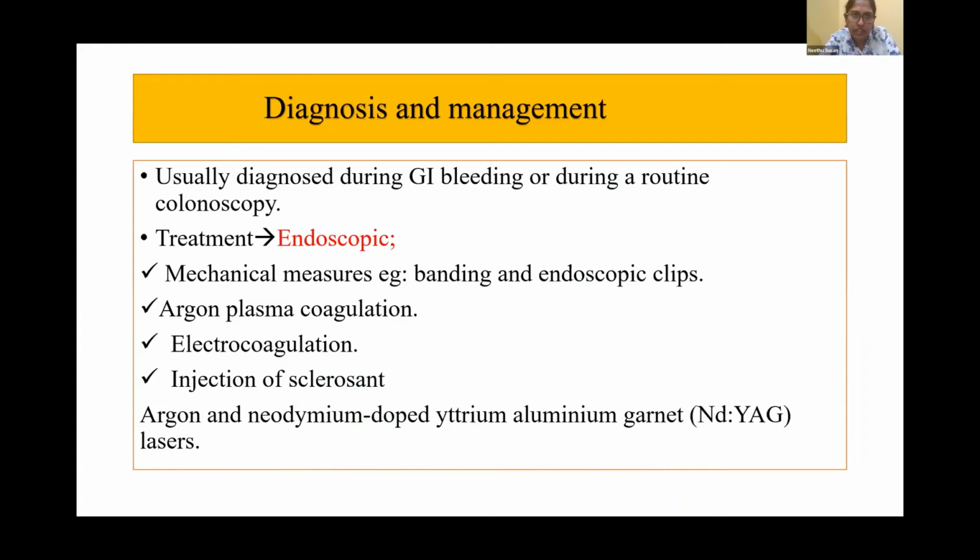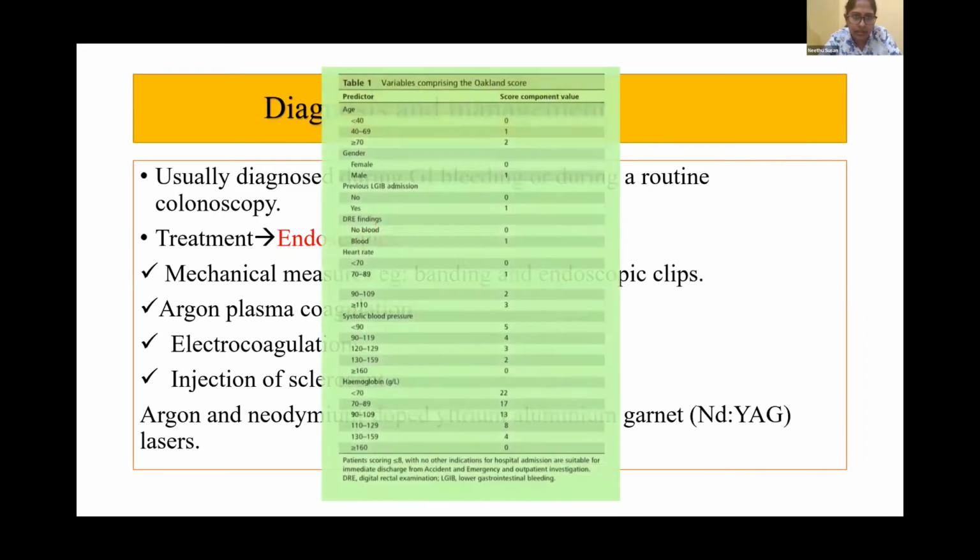Diagnosis and management: usually diagnosed during GI bleeding or during a routine colonoscopy. Treatment is mostly endoscopic. Mechanical measures can be used like banding or endoscopic clips, argon plasma coagulation (APC), electrocoagulation, or injection of sclerosant. Even Nd:YAG lasers can be tried.